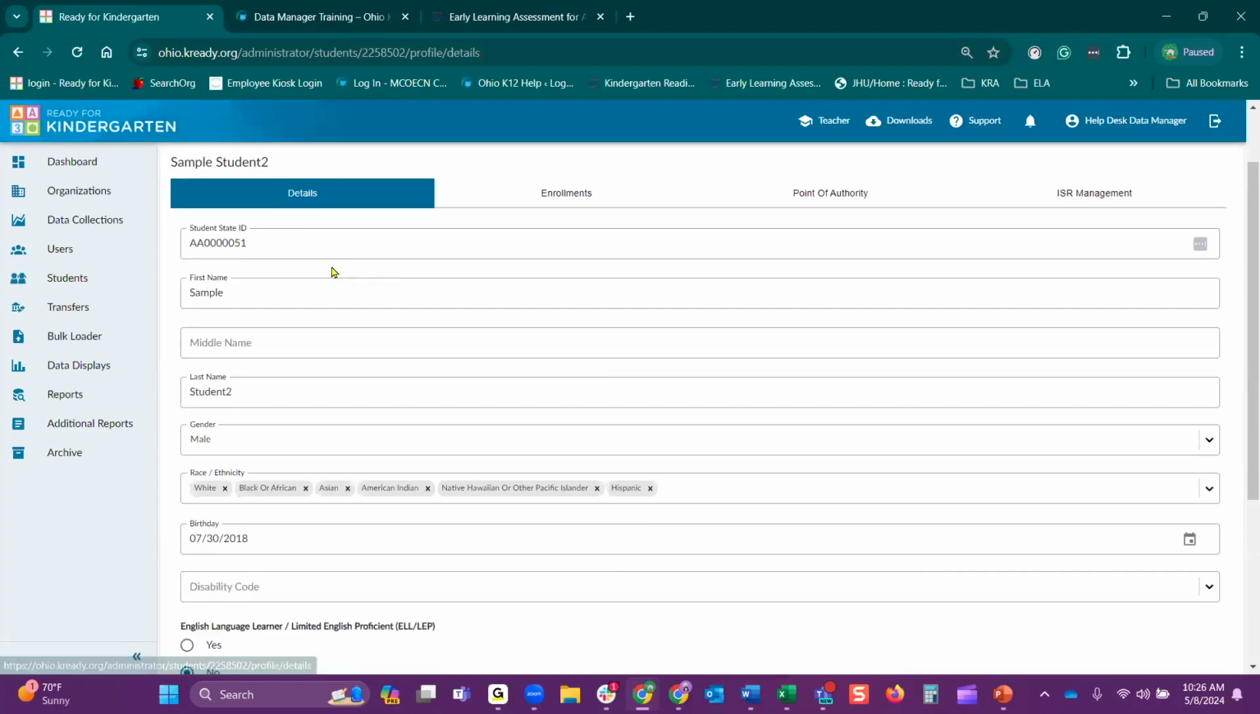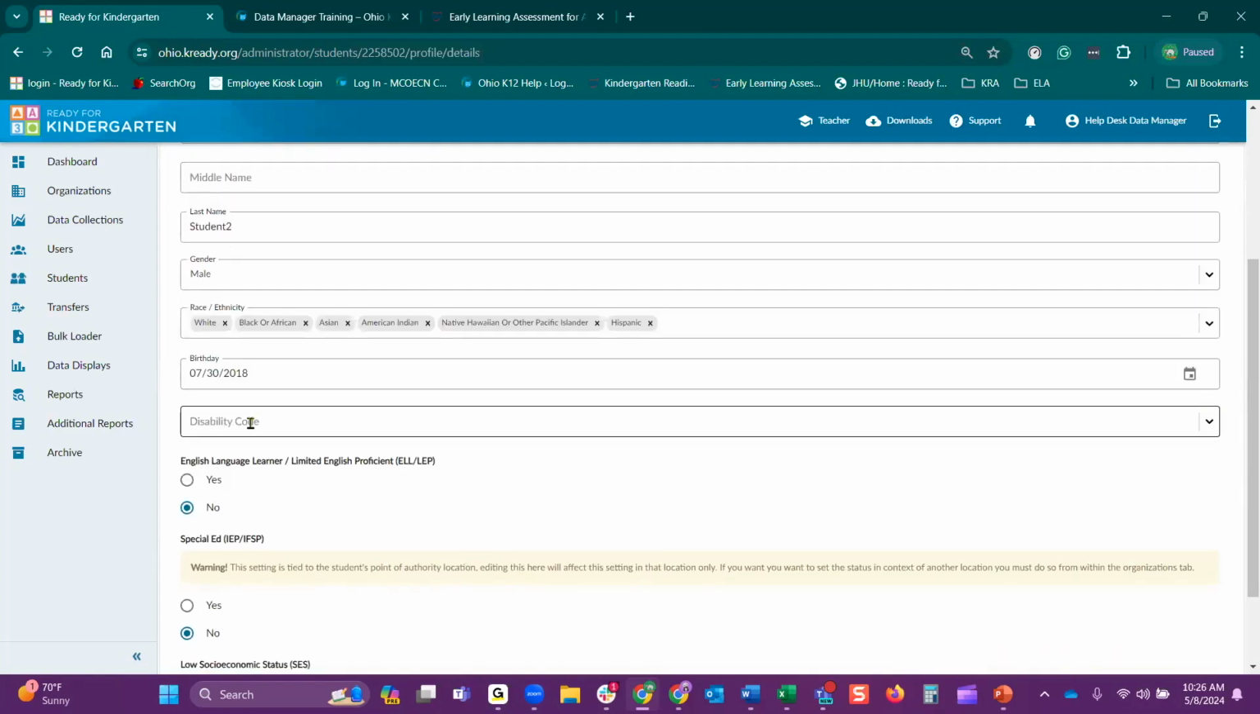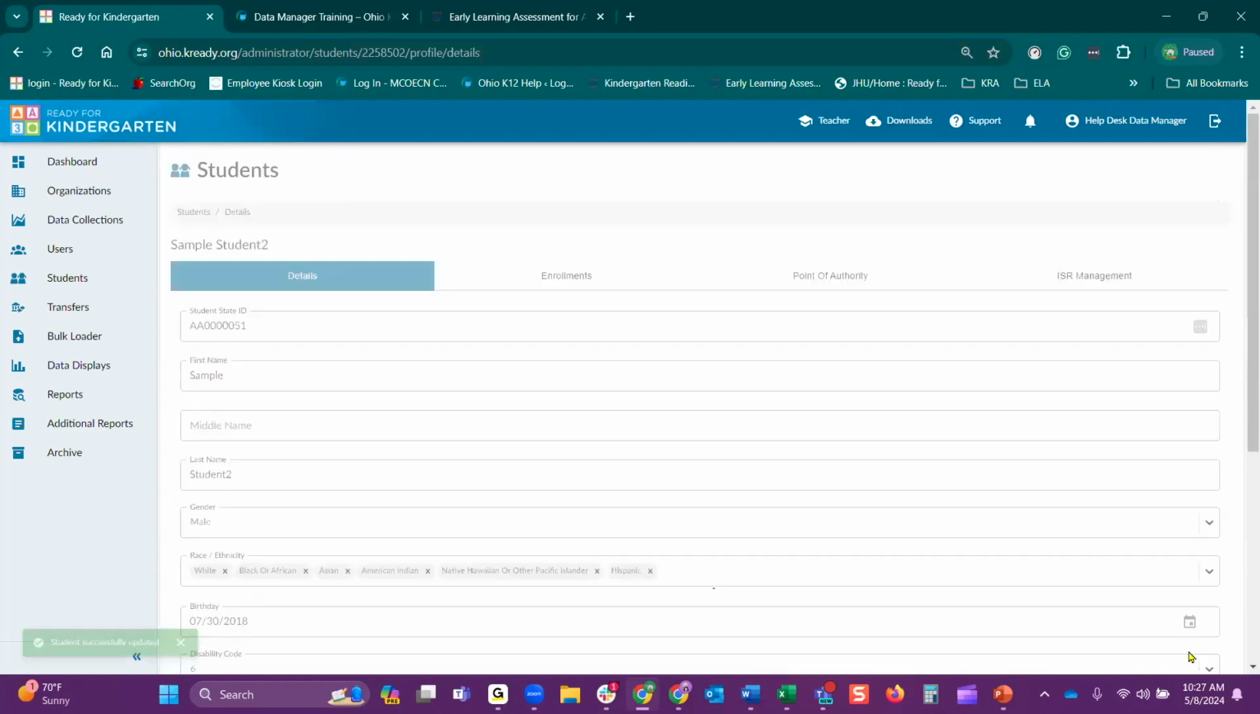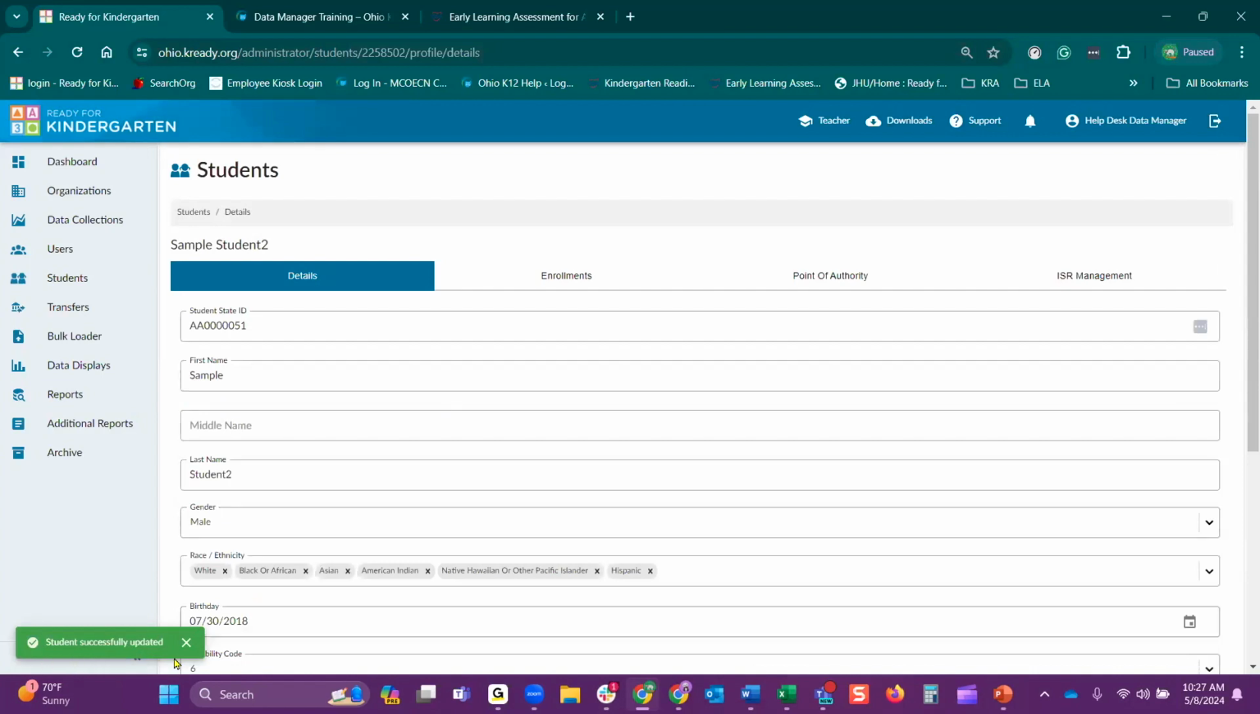Now, once the student shows up, the first thing you see is that details page. For this student, I know I did not select a disability code for them. So I'm going to want to do that. Select the code. And when you have a disability code, the special ed IEP, IFSP needs to be marked as yes. Then hit save. And you can see the student is now successfully updated.